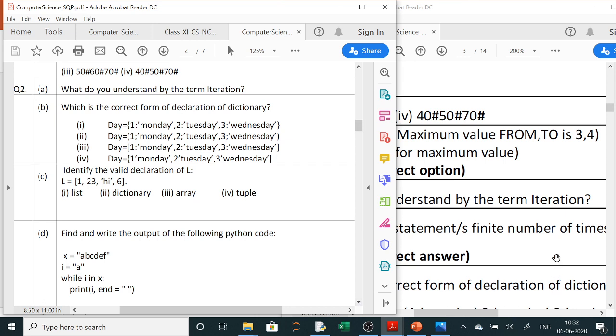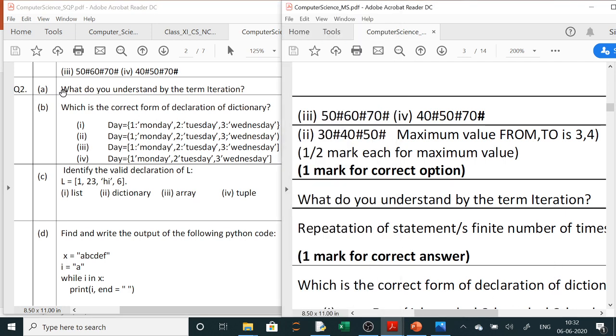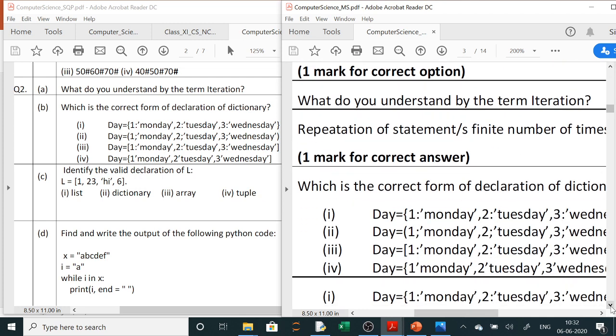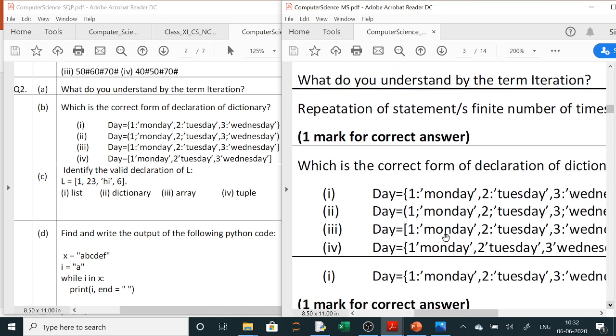First is the theory question. The theory question is, what do you understand by the term iteration? This you have already done. Iteration means repetition. Iterate means to repeat. So repetition of statements a finite number of times is called iteration. A single statement or many statements, if you are repeating a finite number of times, that is called iteration.